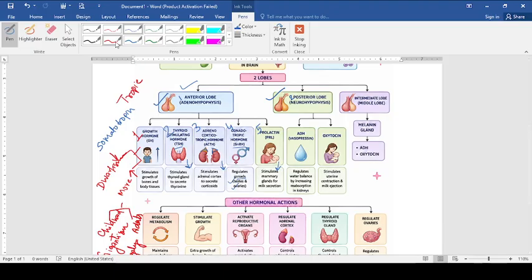Now we are moving to the posterior lobe. In the posterior lobe, you can see two major hormones are secreted, and both hormones are very important for the board examination. First hormone is vasopressin, also known as antidiuretic hormone, and second is oxytocin. So antidiuretic hormone, as you know, is related with the excretory system. So this hormone is regulating the amount of water, or you can say water reabsorption in the kidney from the nephron. If you remember, distal convoluted tubule.